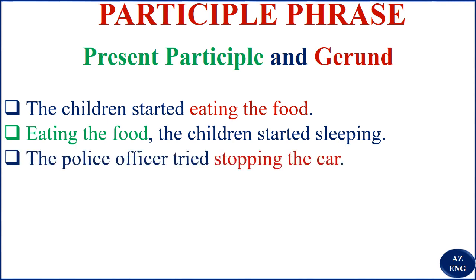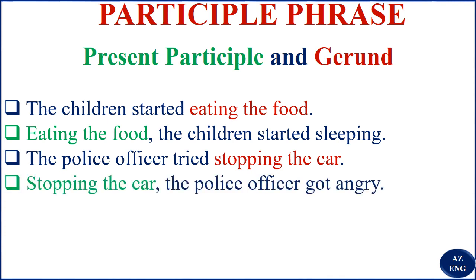But you see here again: the police officer tried stopping the car. It's like you ask the question, the police officer tried what? He tried stopping the car. "Stopping the car" is a gerund phrase, and here what is it? It is an object, it's not a subject. But here: stopping the car, the police officer got angry. "Stopping the car" talks about whom? It talks about the police officer. So here it is what? Participle. You remember the function as an adjective, describing a noun or a pronoun.